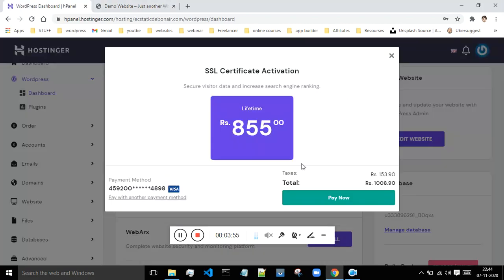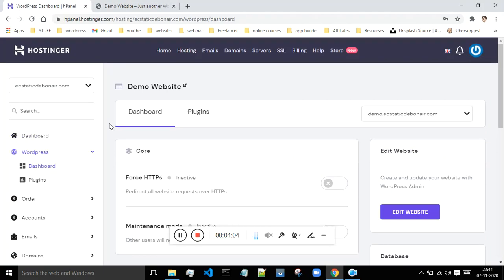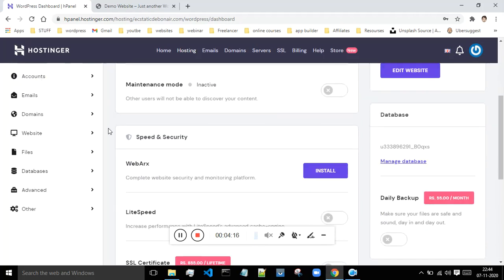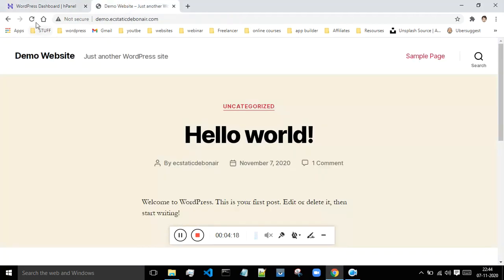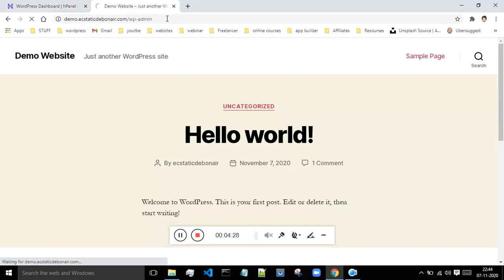If I want to make this website secure, then I have to pay some extra money, which as of now is not possible. But if you want to make your website secure, you can take this SSL certificate from Cloudflare. If you don't know how to do that, you can watch my video on my channel. It is available. But as of now, as can be seen, this website is working fine. Okay, so now if you want to make changes to this, just do one thing. Just put one slash, then wp-admin over here and click enter.